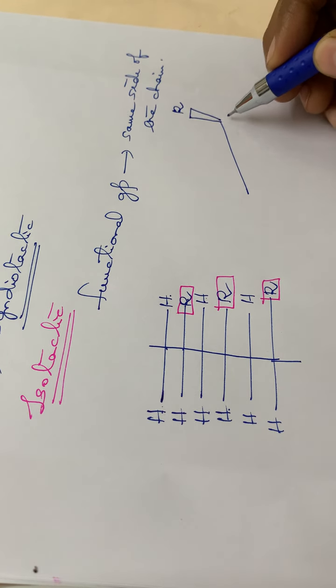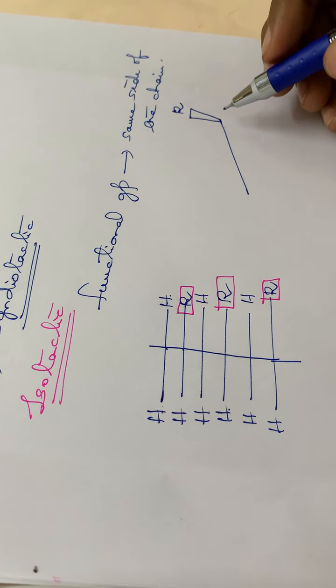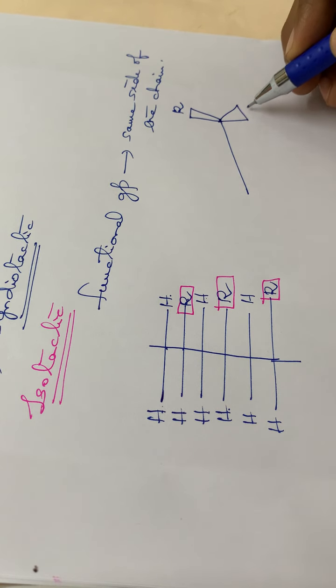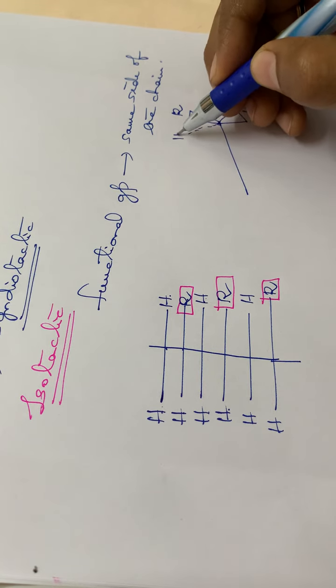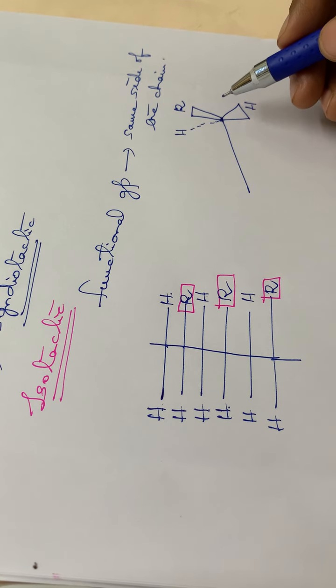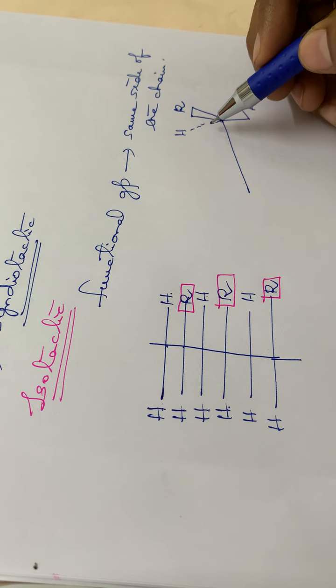This is alkyl group in one direction, hydrogen in the other direction, then hydrogen. Okay, no, not this one, another example.